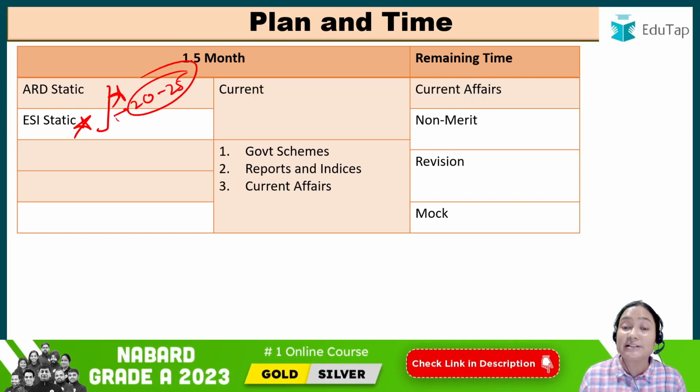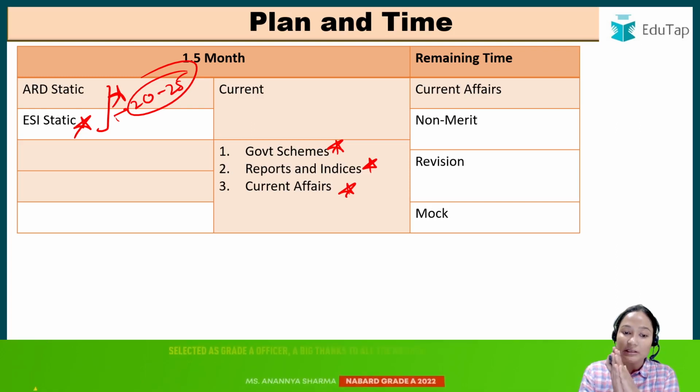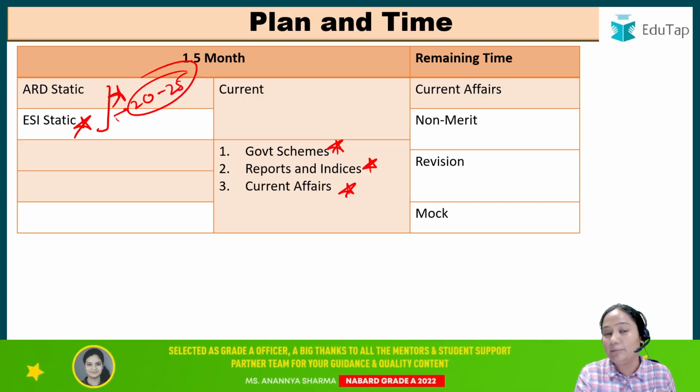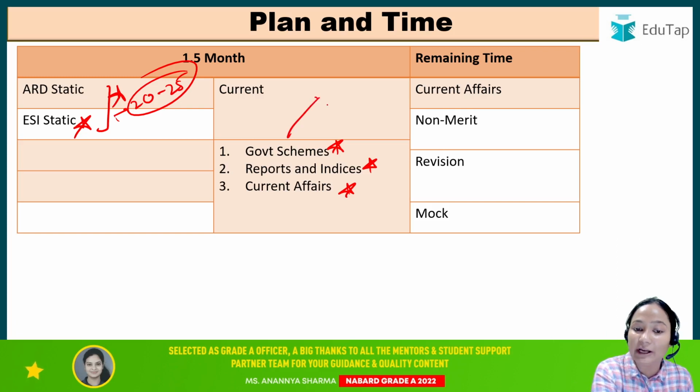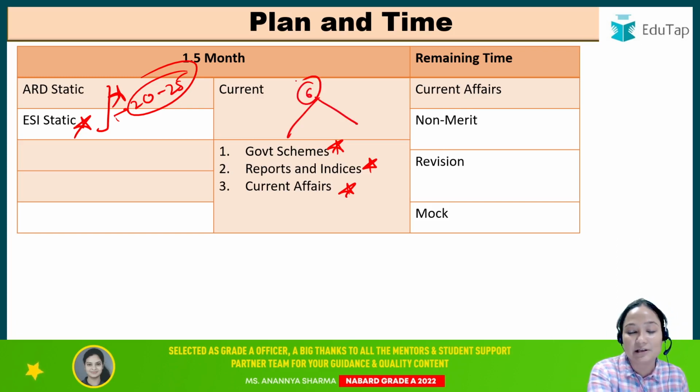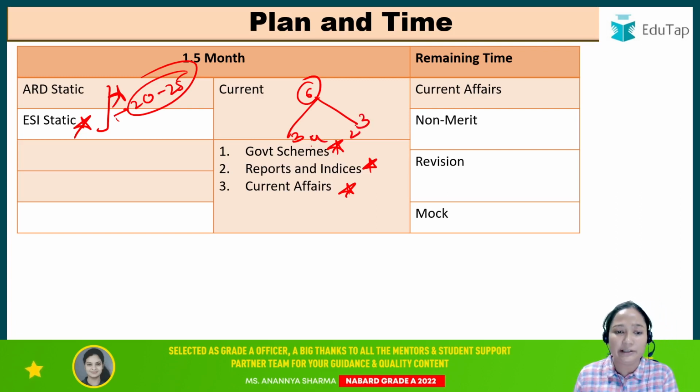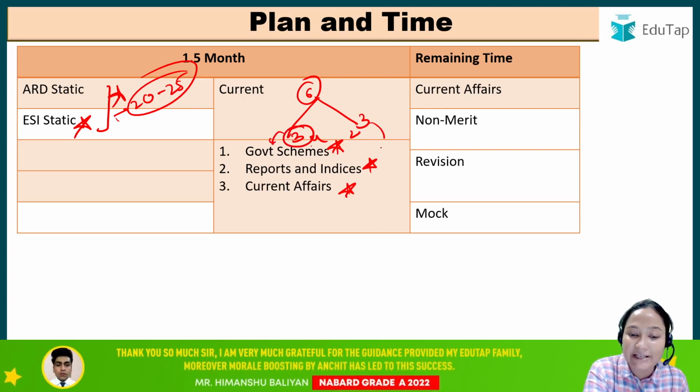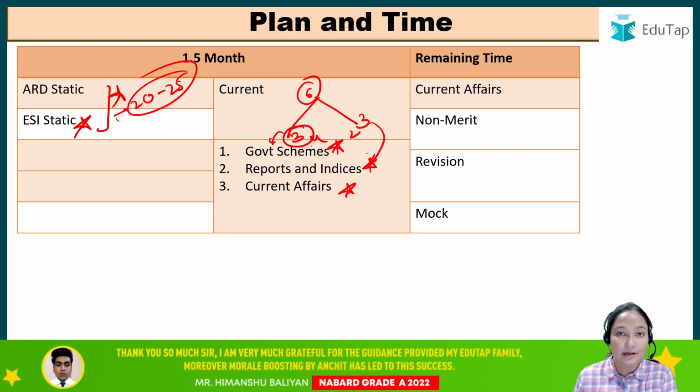Now current affairs can be tricky, right? I understand that. So what we will do, we will start with the government scheme, then we will do report analysis, and then we'll do the current affair. Now in current affair, see, if you jump into the scheme and keep reading scheme day by day, day by day, day by day, it might be very draining for you. So what you can do, you can divide your time, whatever study hours you have, let's say you have 6 hours, divide your time into 3 or 4 or 2, whatever suits you better. So in first half do the government scheme, in second half do the report and analysis, right? Rather than going for 1, go for 2.